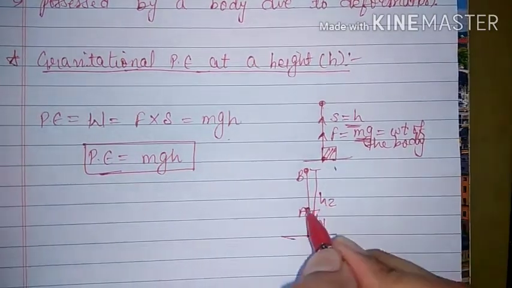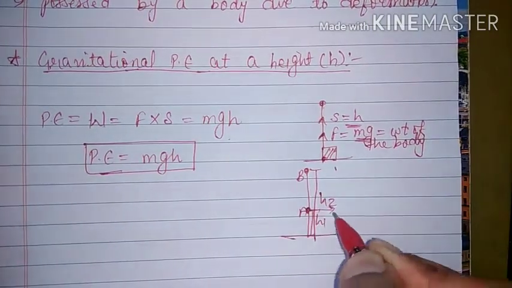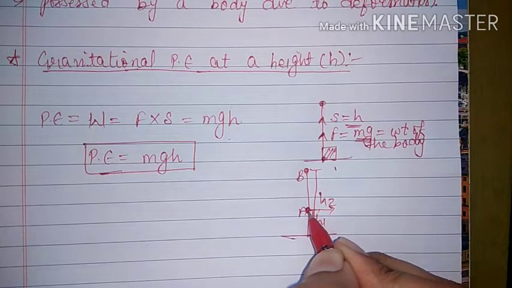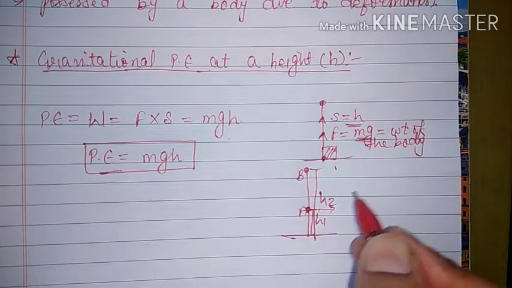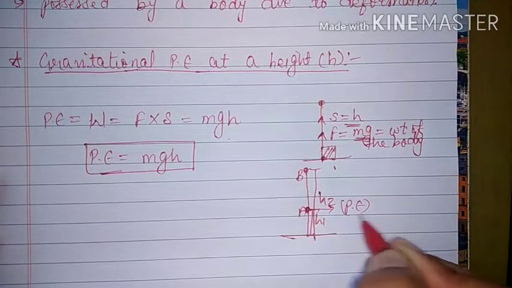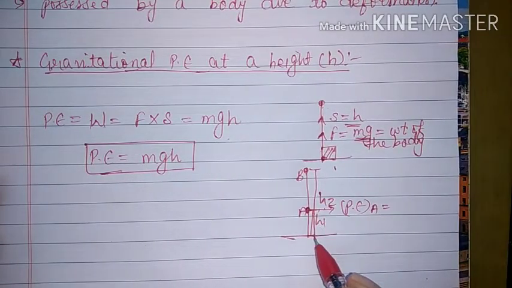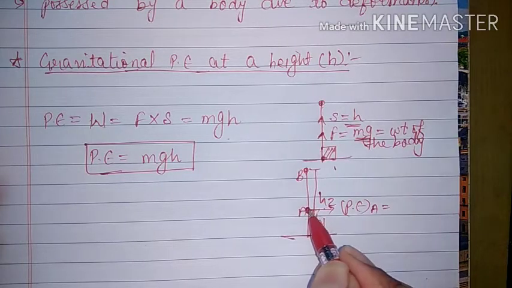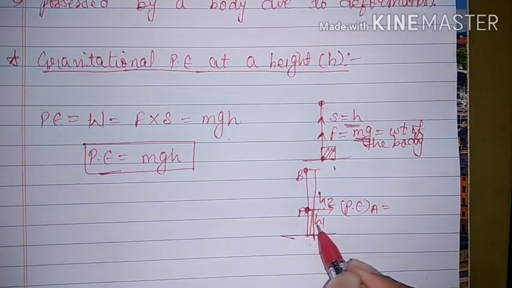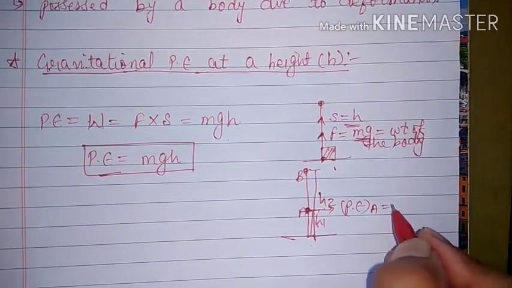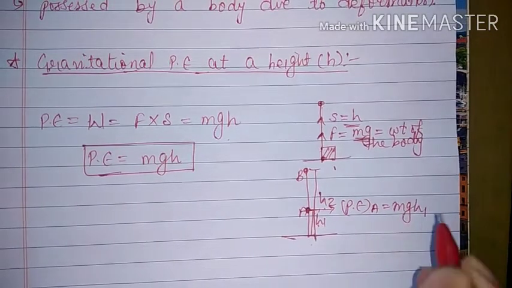So here the body was initially placed at A, so it was already having a potential energy at A, and how much is it? mg into h, and here the h is h1. The height of point A from the ground is h1, so this potential energy is mgh1.